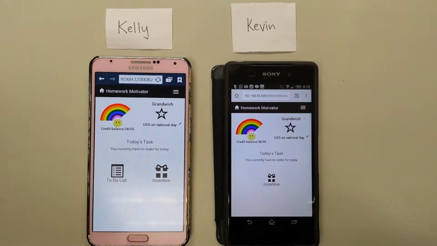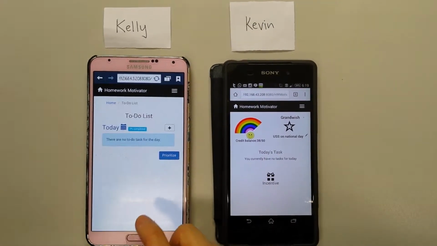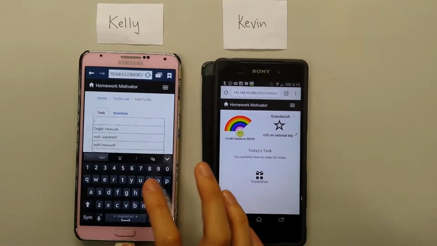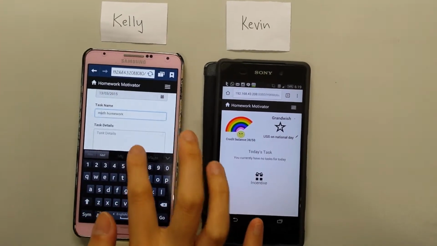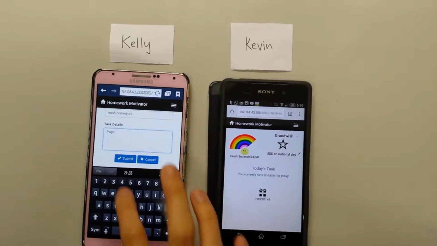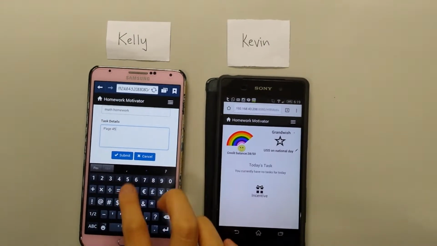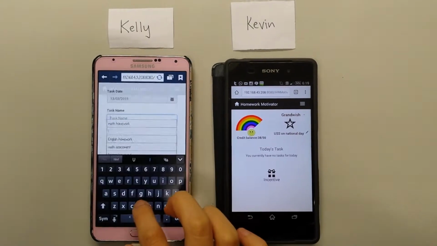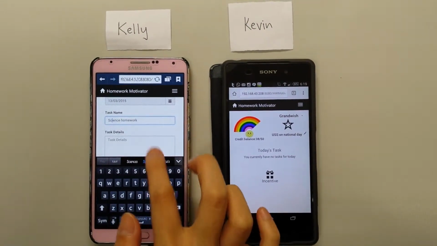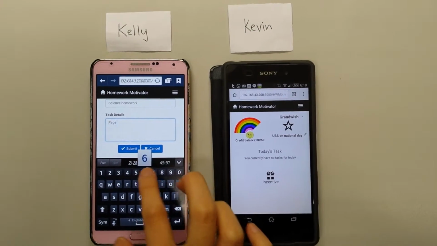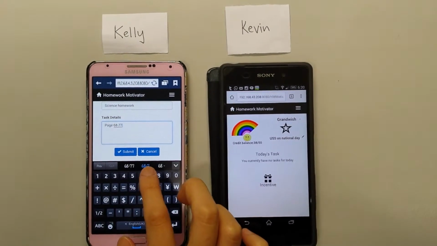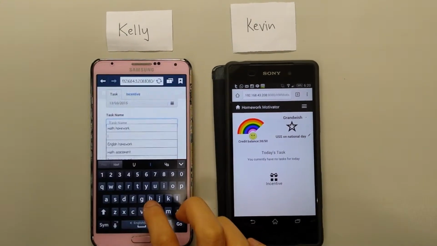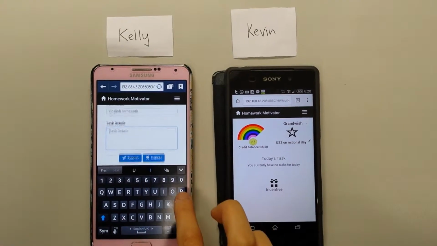After which, Kelly adds some homework into the to-do list that she wants Kevin to complete before she comes back from work. Thus, she adds into the system the following: Math homework, page 45 to 57. Science homework, page 68 to 77. And English homework, page 23 to 30.